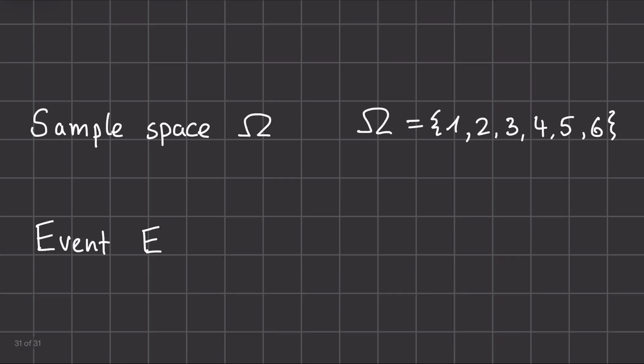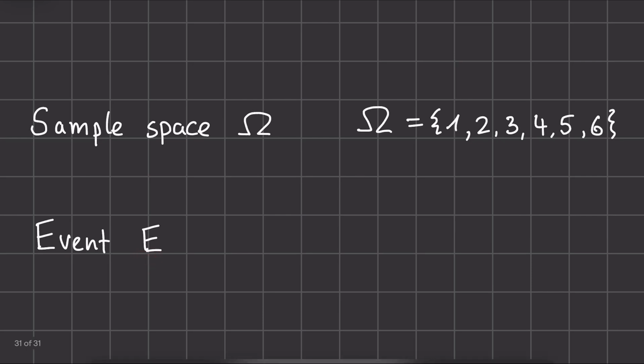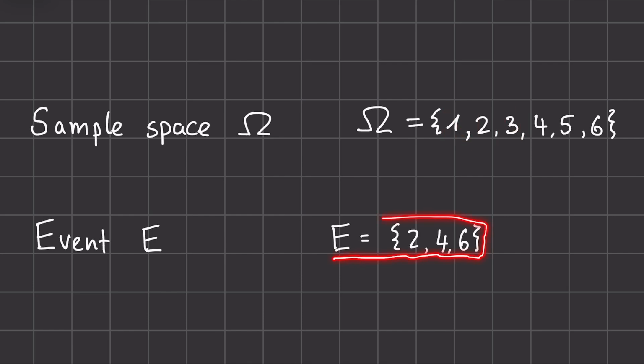Once we've defined all possible outcomes, we need to define the set of outcomes which we care about. And this is also called an event. An event E is just a subset of our sample space, meaning that we only care about certain entries here. For example, our event can be 2, 4, and 6. So rolling an even number.